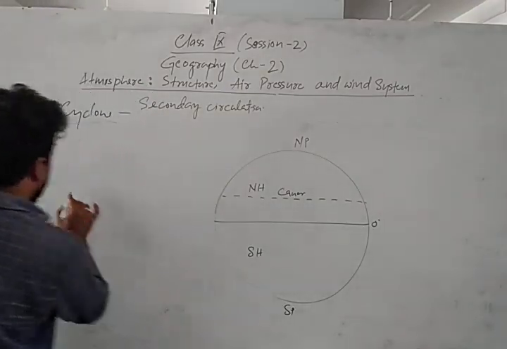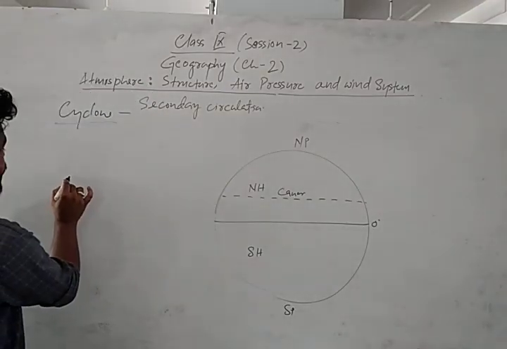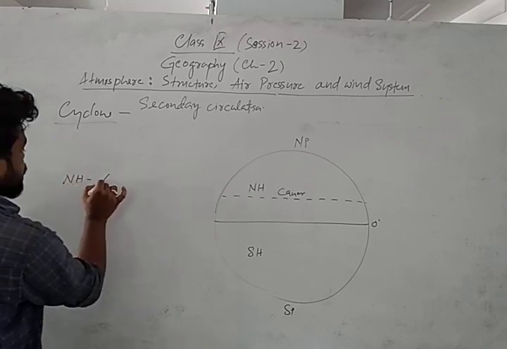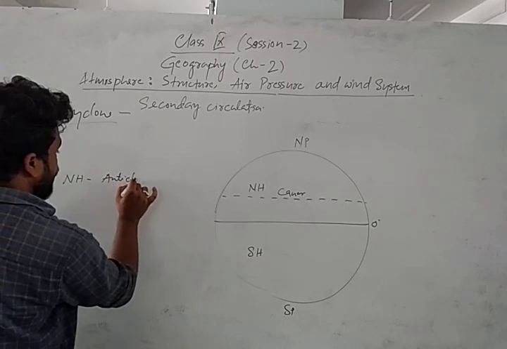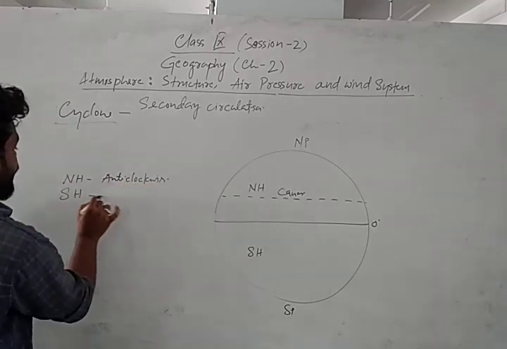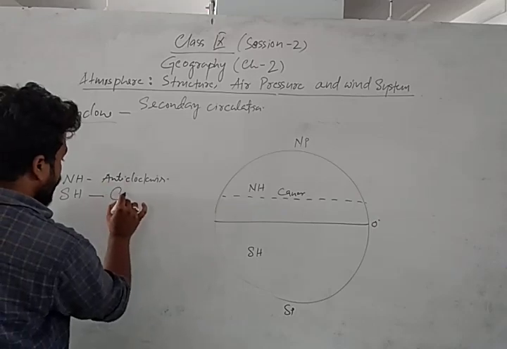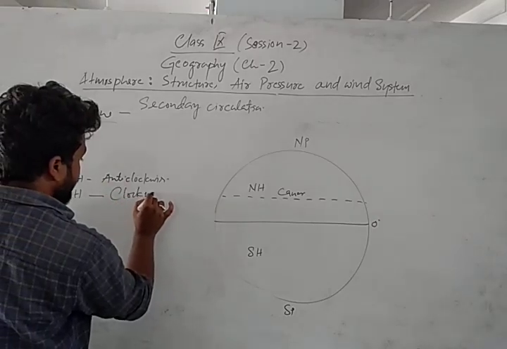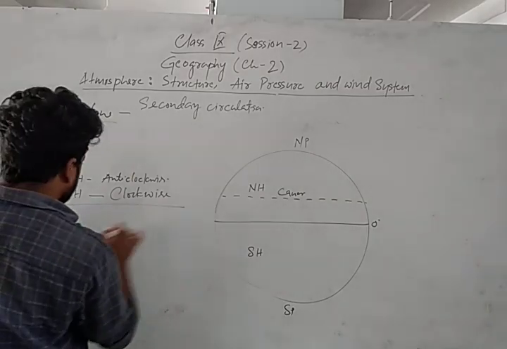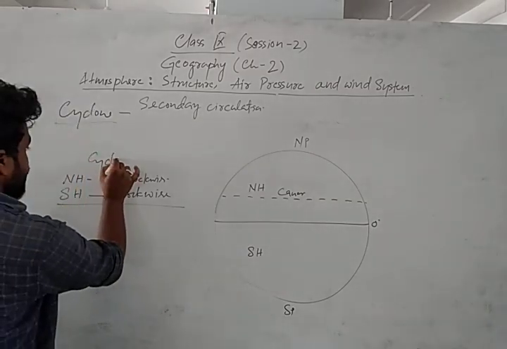So cyclone, what is it? We know cyclone forms in the northern hemisphere anti-clockwise. In the northern hemisphere the cyclone is anti-clockwise, and in the southern hemisphere it will definitely be the reciprocal, that is clockwise, right? This is the case of cyclone.